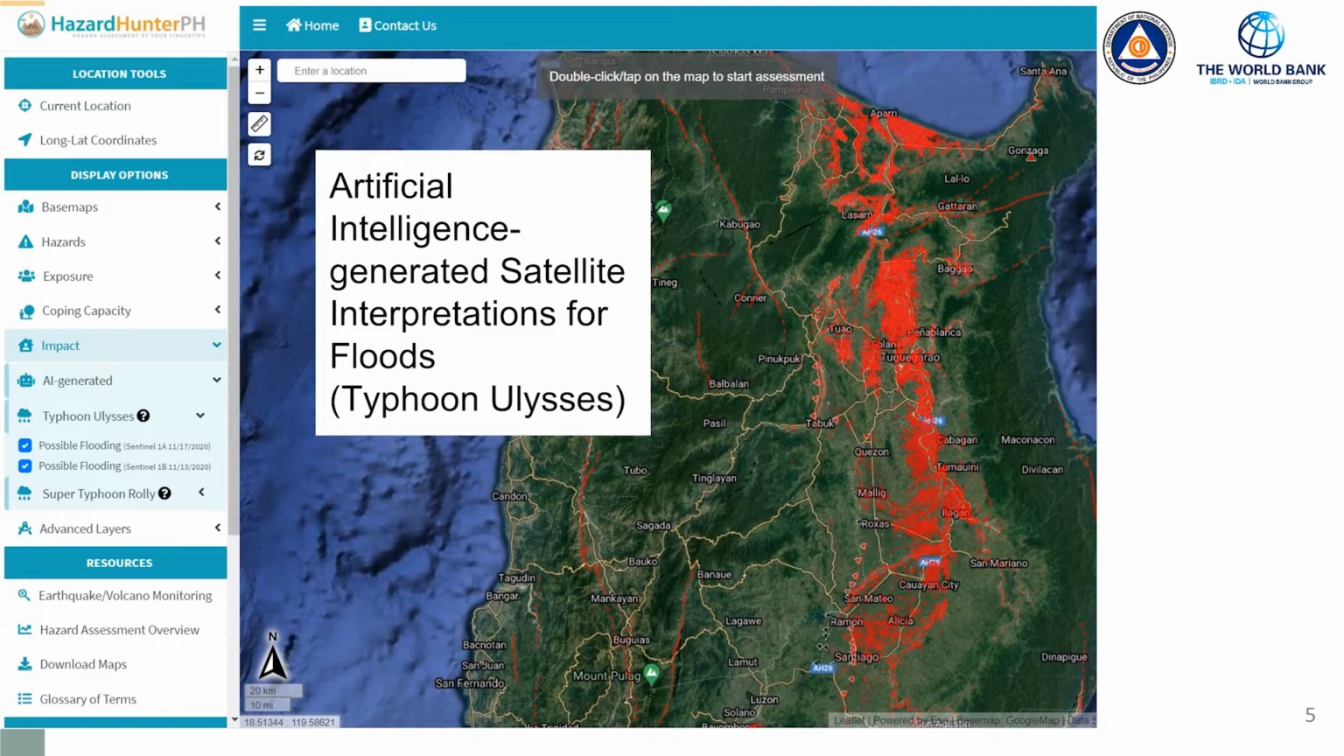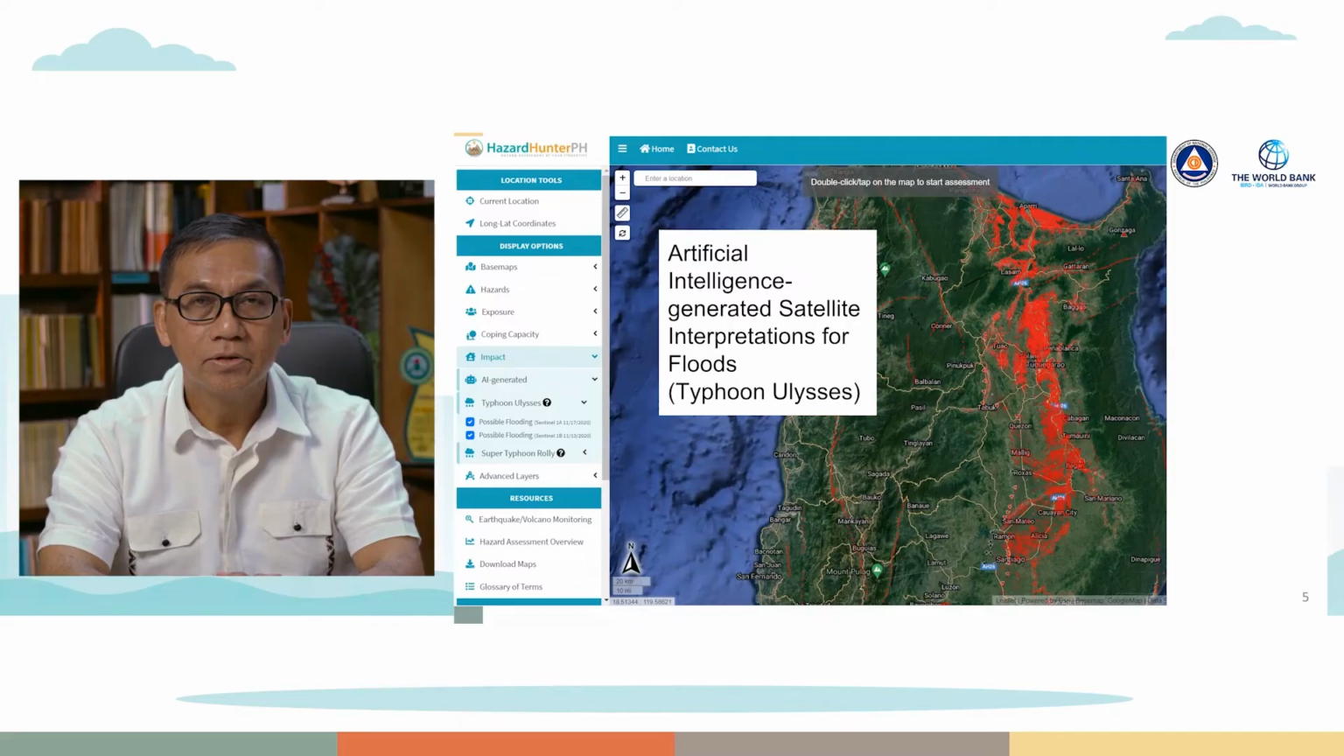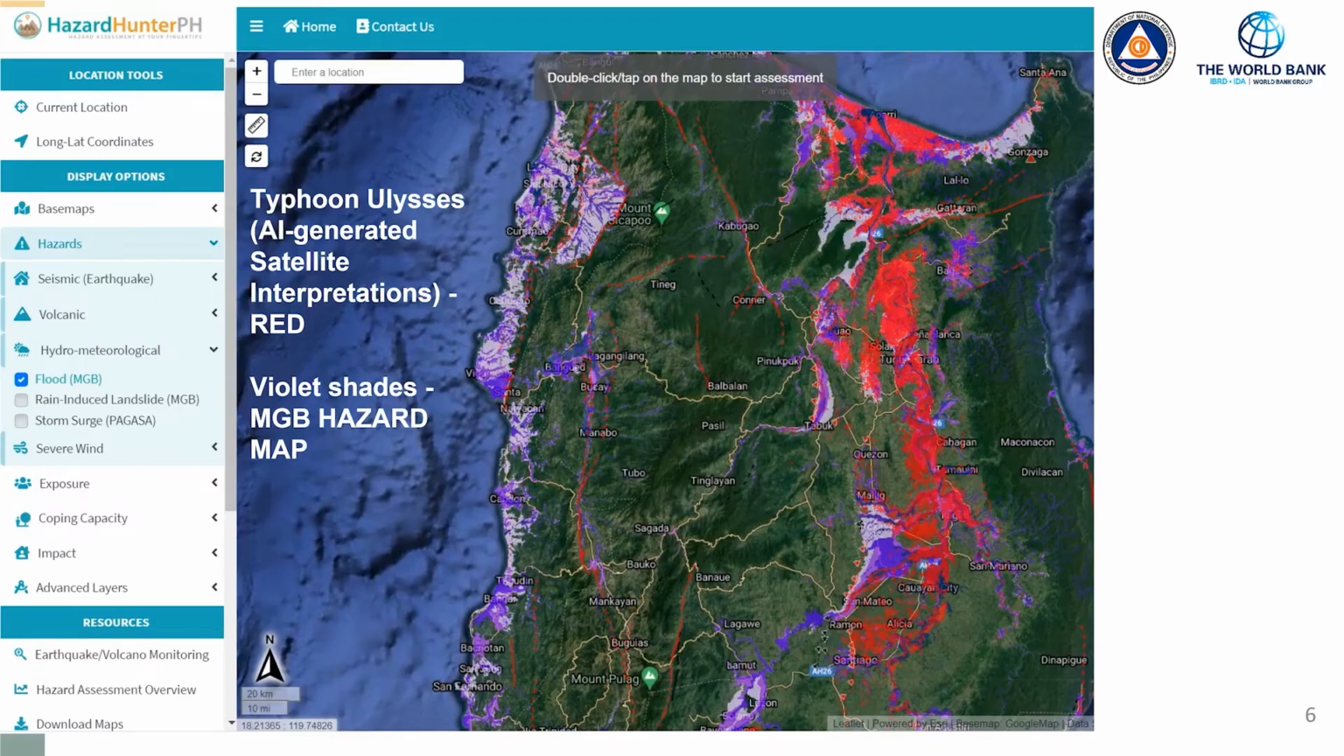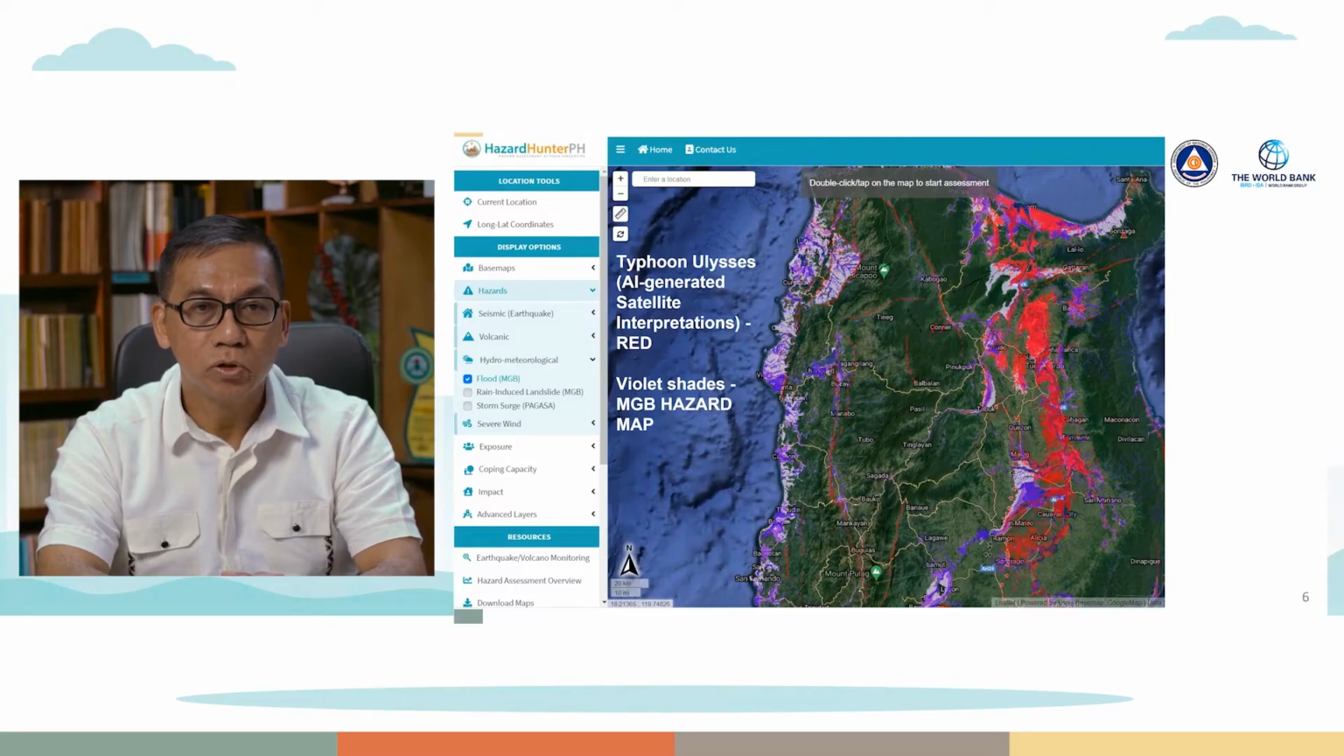This slide shows the interpreted flood-affected areas in Cagayan Valley during the passage of Typhoon Ulysses, done using artificial intelligence by DOST-ASTI. In this map, we overlay the ASTI flood situation map based on satellite images over the MGB maps for flood hazards. This would show us that the hazard maps depict what has happened during Ulysses.